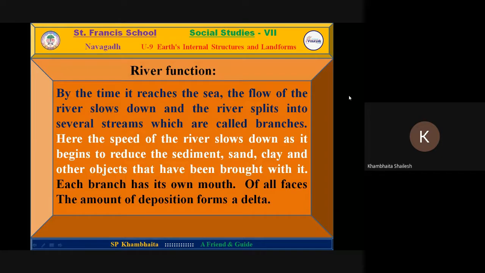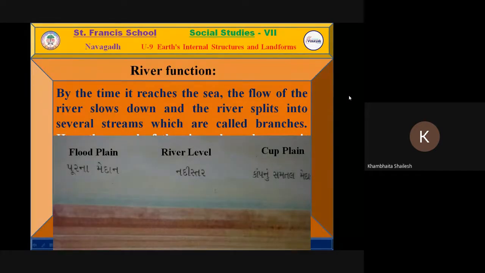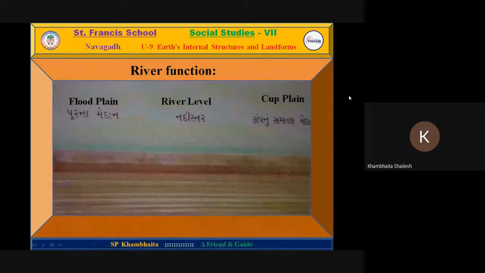Each of them has a mouth. Mouth means the area by which it merges with the sea. They are also called branches of the river, and what they spread near the nearby land is called deposition. This way it creates a delta or plains which are more fertile for farming and crops.